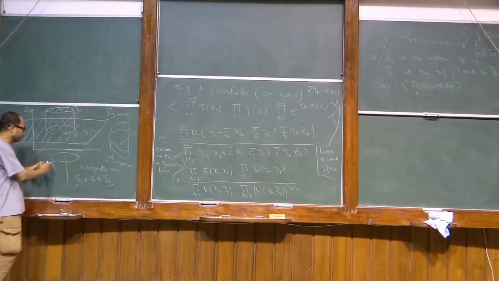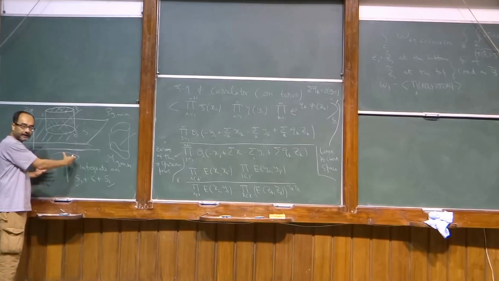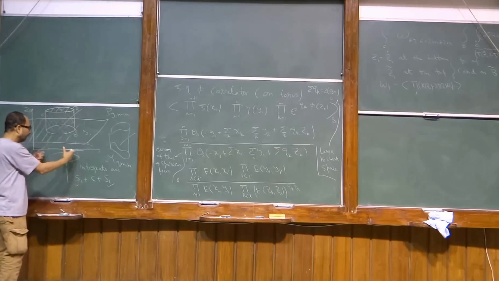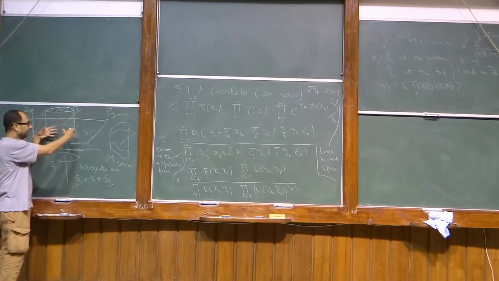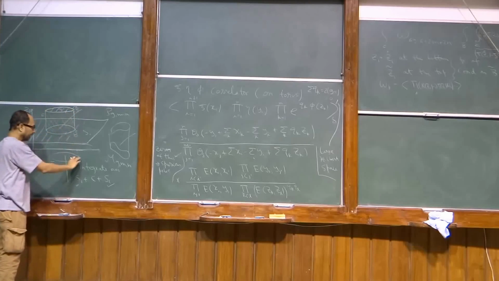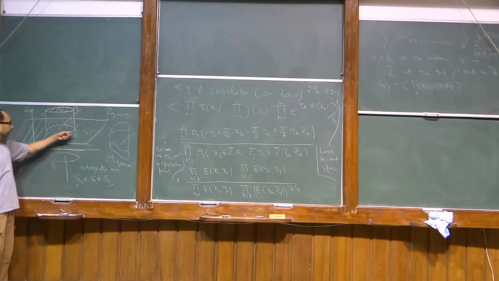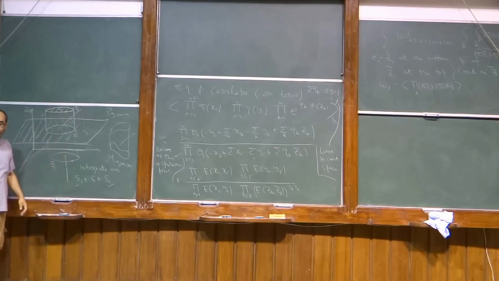I have introduced this B bar just so that I can pull back the whole omega on the B bar. I can think of this integration over the cylinder as an integration over B bar and then integration over z1. That integration is done from z1 hat to z1 tilde, each of which is a function of the coordinates of the base. If you go to a different point on this B bar, you get a different z1 hat and z1 tilde. So you are pulling back z1 hat and z1 tilde on MGN.